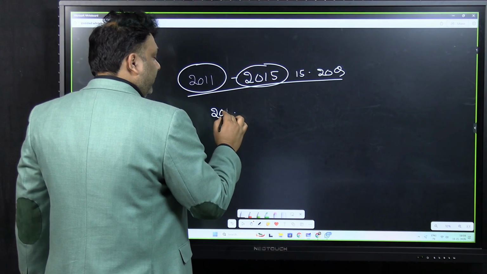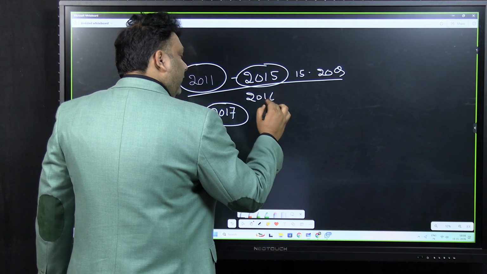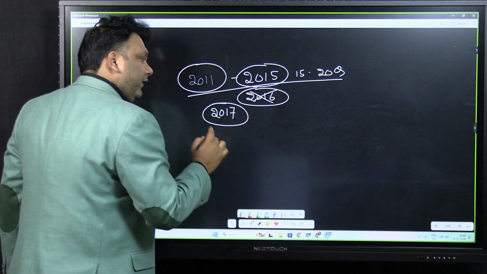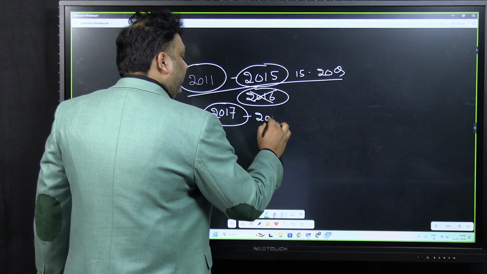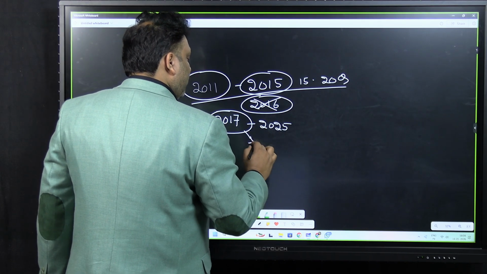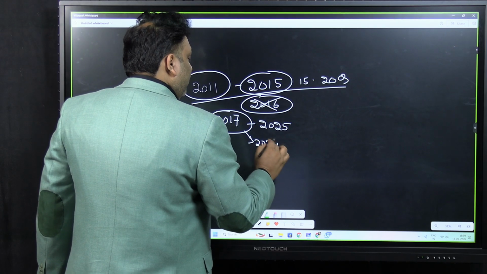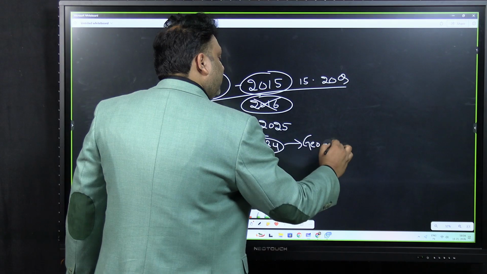Then from 2017, because the 2016 paper, if you see, is not of UPSC standard, you can ignore the 2016 paper. So from 2017 to 2024, the number of geography questions were less.